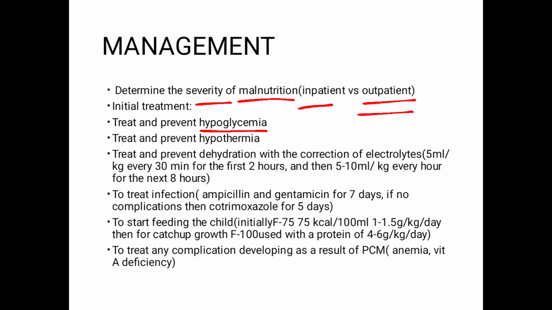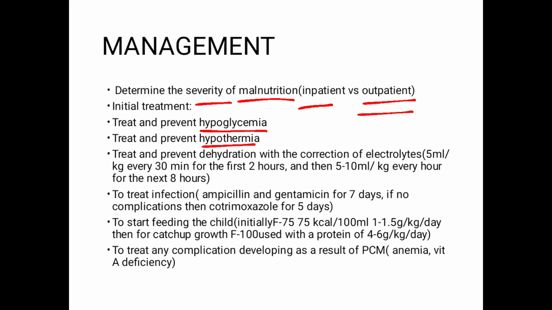And prevent the hypoglycemia by feeding the child every 2 to 3 hours, so that the child does not develop hypoglycemia. Similarly, if the child's rectal temperature is less than 35.5 degrees centigrade, or the child's underarm temperature is less than 35, the child is suffering from hypothermia, and you need to warm the child ASAP. And while warming the child, measure the temperature every 30 minutes. Children with hypothermia and hypoglycemia should also be treated for systemic infections.